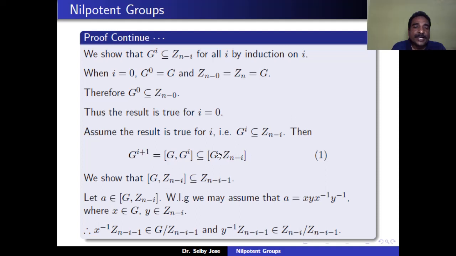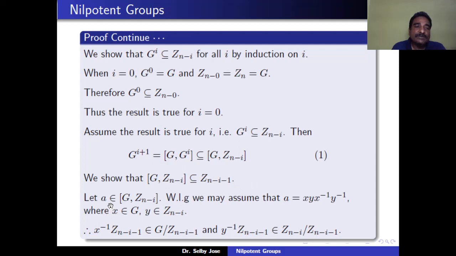So if we can show that this [G, Z(n minus i)] is contained in Z(n minus i minus 1), then we are done. So for showing G(i plus 1) is contained in Z(n minus i minus 1), it is enough to show that the commutator group [G, Z(n minus i)] is contained in Z(n minus i minus 1).